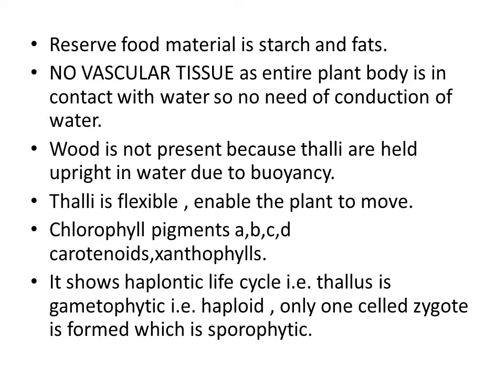Next is the haplontic life cycle. It shows the haplontic life cycle, in which the gametophytic generation alternates with the sporophytic generation. See, the dominant phase will be gametophytic, that is the haploid with a single set of chromosomes. And then comes the one-cell zygote stage, in which a zygote of only one cell is formed and that will convert into the sporophytic generation, that is the diploid phase. So in this way, the gametophytic generation alternates with the sporophytic generation.